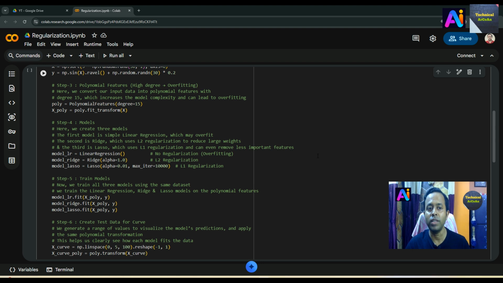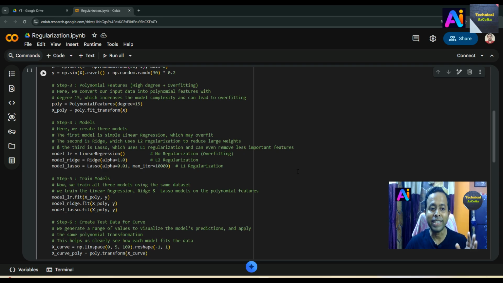Now step 4 is the models. Here we create the 3 models. The first model is simple linear regression, which may overfit. The second is Ridge, which uses L2 regularization to reduce large weights, and the third is Lasso, which uses L1 regularization and can even remove less important features. Okay, so we use here LinearRegression, Ridge, and Lasso.